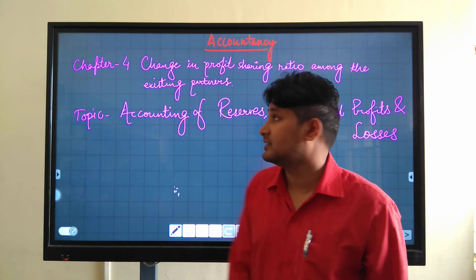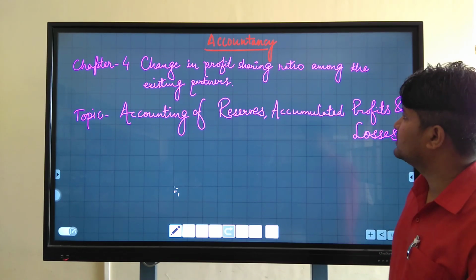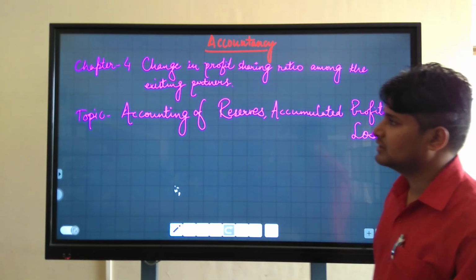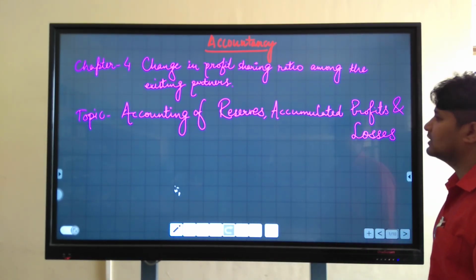Good morning, students. Today we will continue chapter number 4, changing profit sharing ratio among the existing partners. Today's topic is accounting of reserves, accumulated profits and losses.